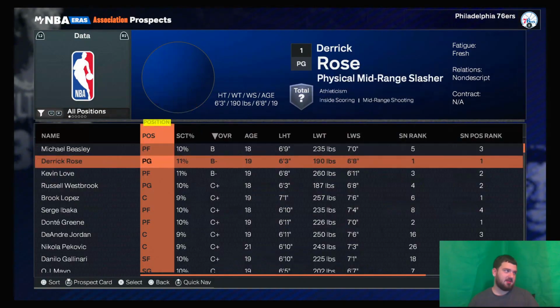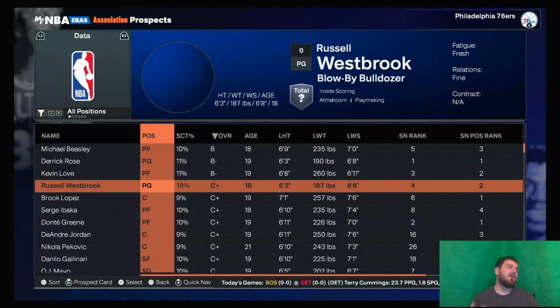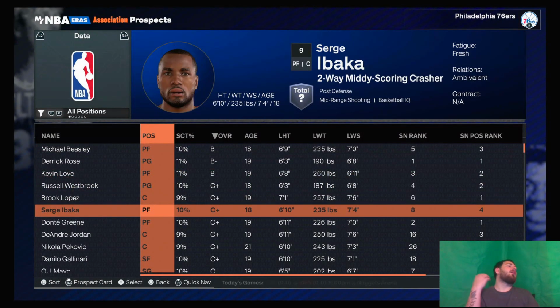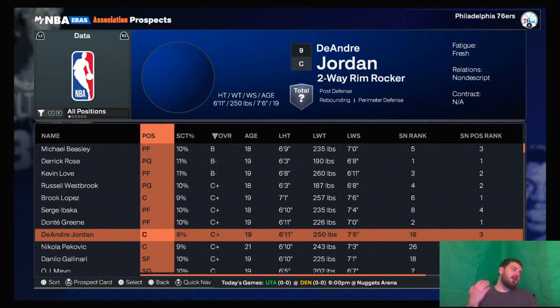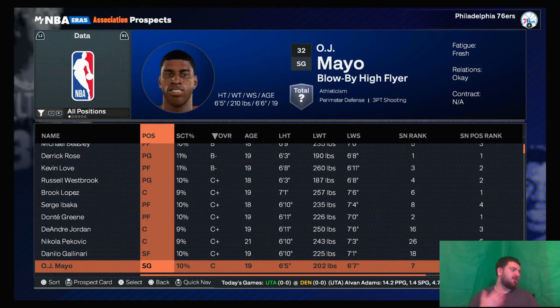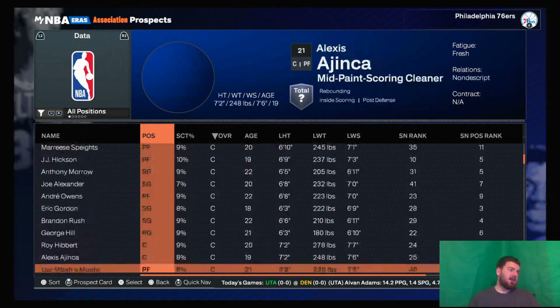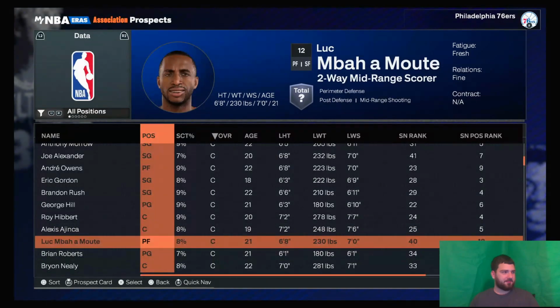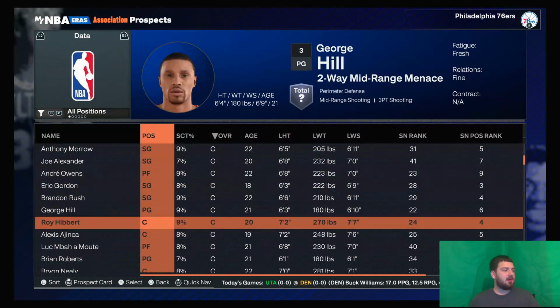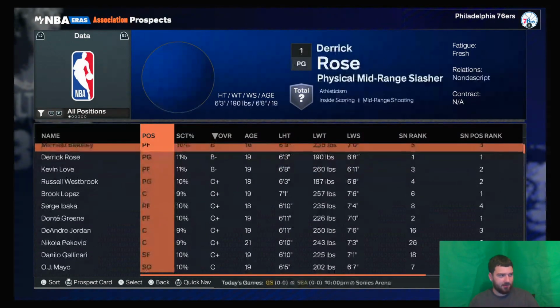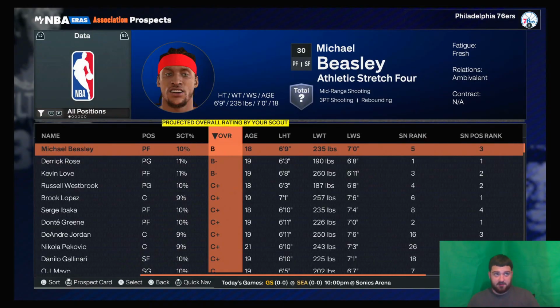Yeah, it's Michael Beasley, Derrick Rose, Kevin Love, Westbrook, Brook Lopez, Serge Ibaka, DeAndre Jordan, Pekovic. Okay, yes. There we go. We even got Roy Hibbert, George Hill down here, Eric Gordon. So this will be the first draft.